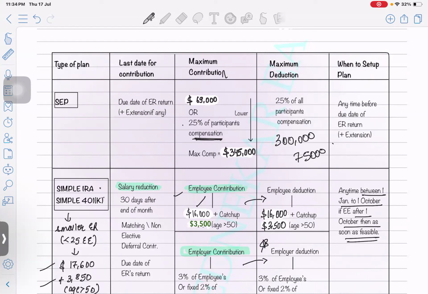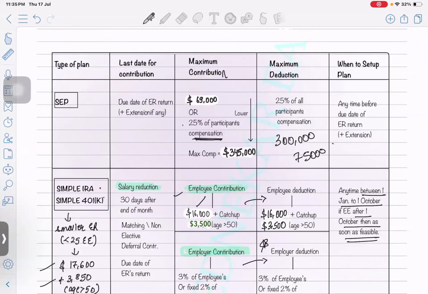So self-employment pension plan, you can contribute maximum up to $69,000 or 25% of the participant's compensation. Compensation here, if it's a self-employed, you need to check whatever revenue they are going to generate from their business. So maximum revenue $345,000 into 25% or 69,000, or whatever is their actual compensation.